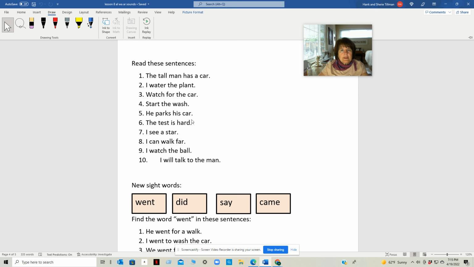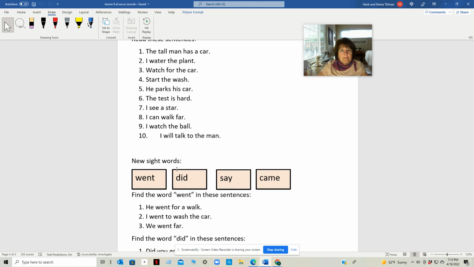Number 5, he parks his car. Number 6, the test is hard. Number 7, I see a star. Number 8, I can walk far. Number 9, I watch the ball. Number 10, I will talk to the man.